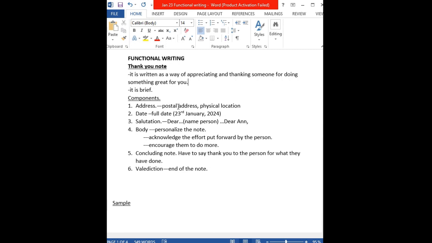Then, after the address, you have to skip one line and then you write the date. And remember, for you to attain full marks in KCSE, you have to write a full date. By a full date, I mean that it should contain the numerical value, that is 23rd of January, for instance, and then you put a comma, then you write the year 2024, and you end with a full stop.